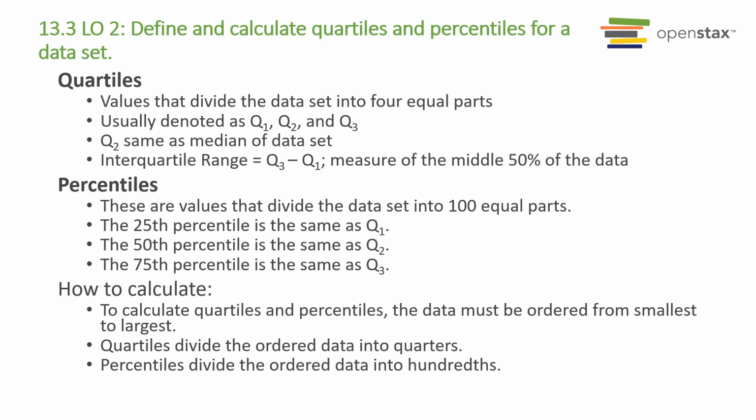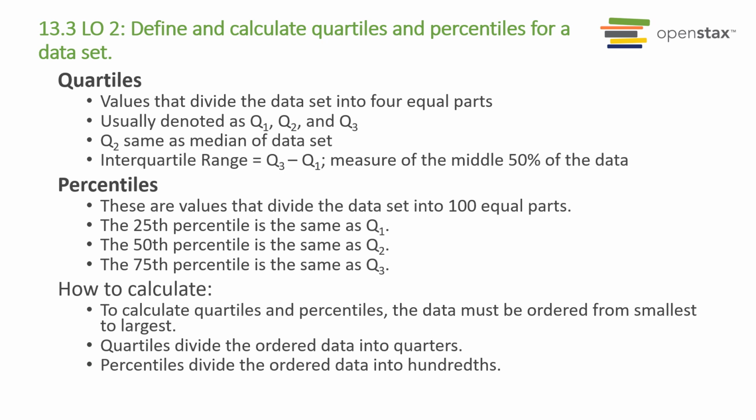Quartiles are values that separate the data into quarters. Quartiles may or may not be part of the data. To find the quartile, first find the median, which is the second quartile. The first quartile, Q1, is the middle value or median of the lower half of the data. Q3 is the middle value or the median of the upper half of the data.